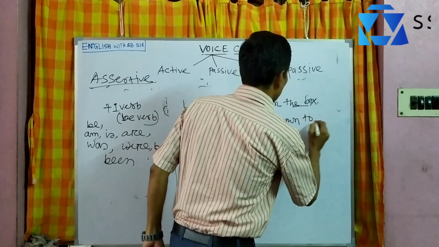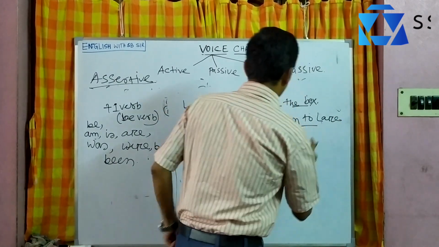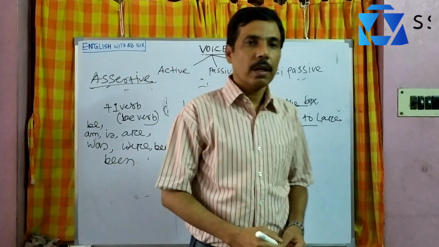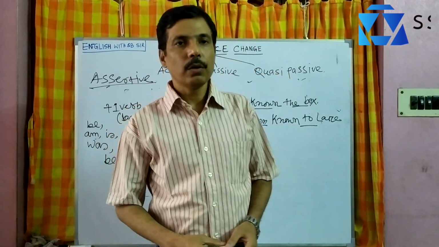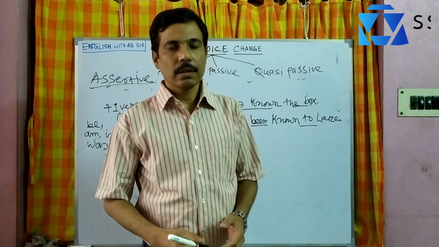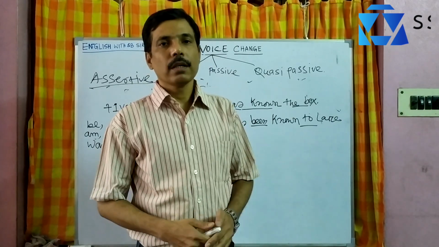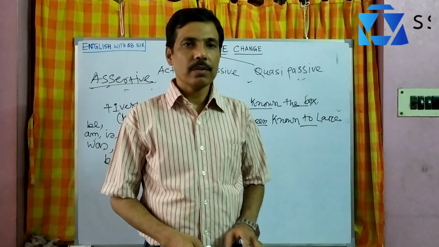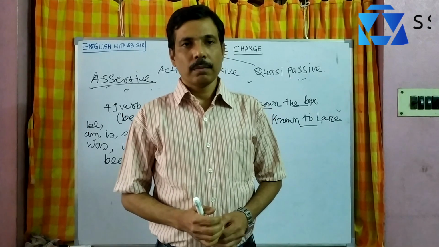Next, to Lara. So after known, you should use to. There are other words like filled with, vexed at, known to, pleased with. So you can practice this change. It will be very easy to remember. Only you should remember to identify 5 things, then the 5 rules. It's very easy. Okay, bye.